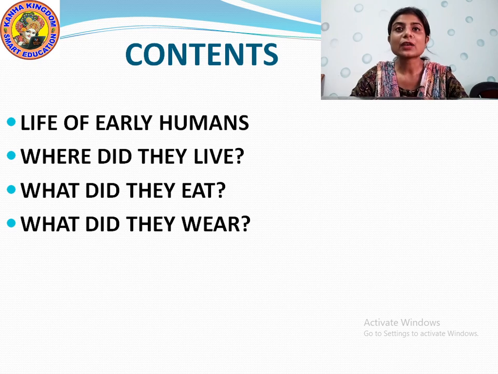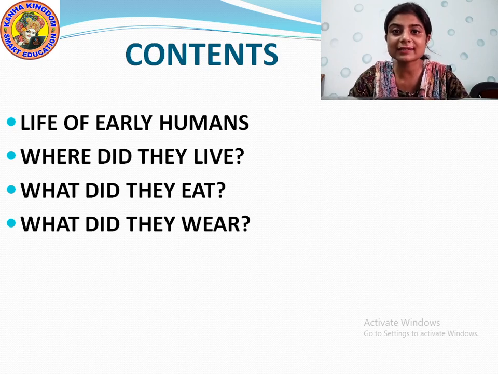Then what did they eat? What were their eating habits? What type of food did those early humans eat? Then what did they wear? What were their dressing style? What kind of dresses or clothes did they wear? So these are the contents of this chapter. Life of early humans. Where did they live? What did they eat? And what did they wear?